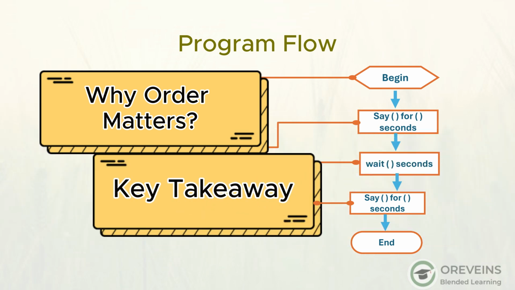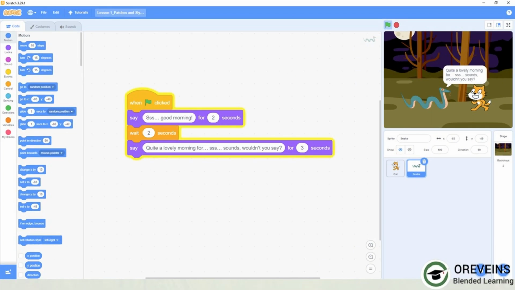Key takeaway. The order of your Scratch blocks determines the sequence of actions in your program. Careful planning and attention to detail are essential for creating successful Scratch projects. By understanding these concepts, you'll be well on your way to creating more complex and engaging Scratch projects. Okay, let's recap what we've learned and get you set for some fun coding.